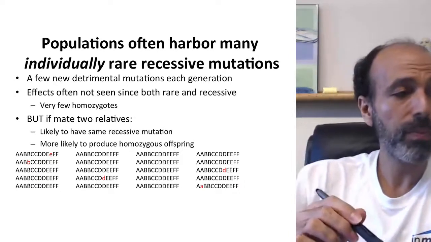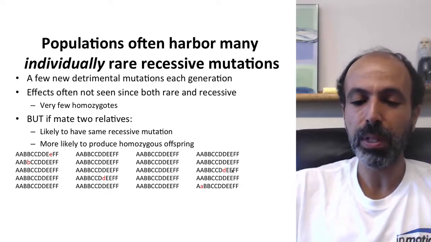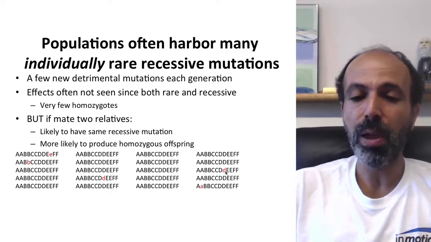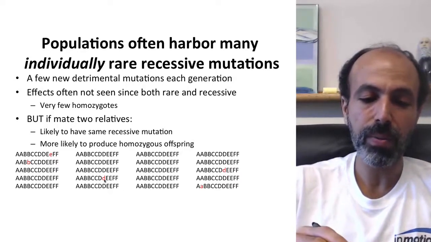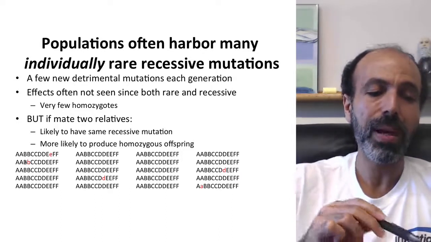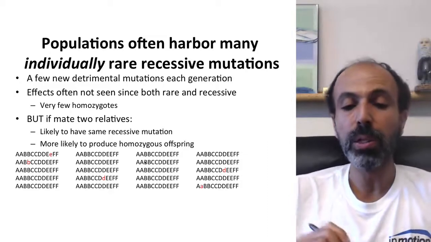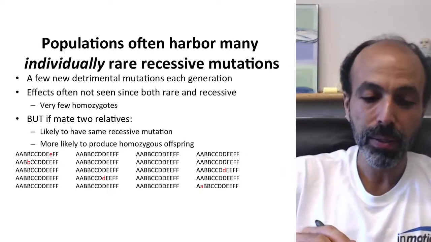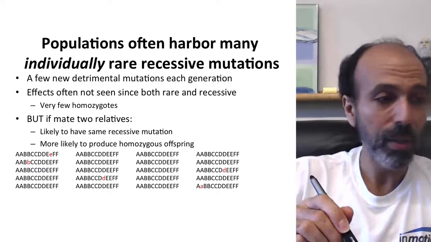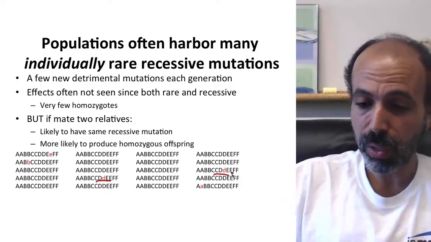So this picture on the bottom might show you individual genotypes across a population. Let's say that each of these red mutations is bad. There's a bad D over here, a bad A over here, a bad D way over here, a bad E over here, a bad B there. Pretty much these people could all mate with each other, and there's only one combination among all these individuals that would actually produce a problem, if they're all recessive. And that would be if this individual right here interbred with this individual right there.